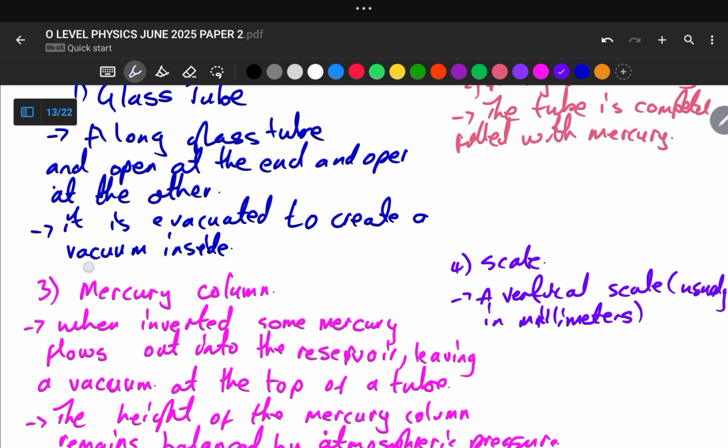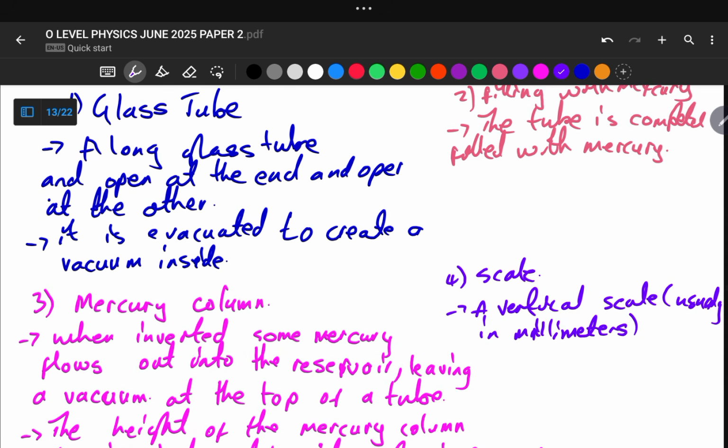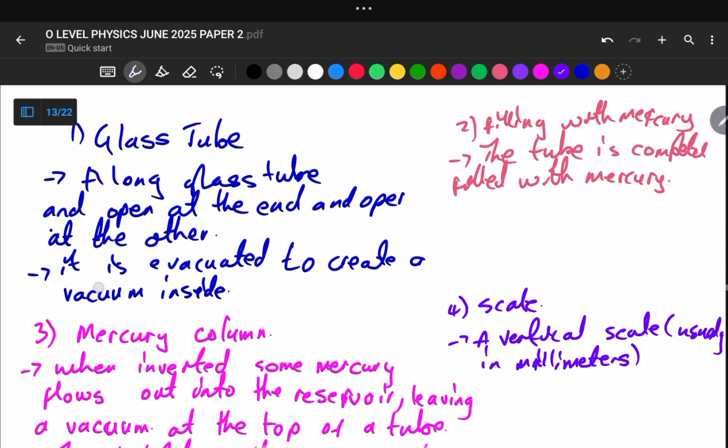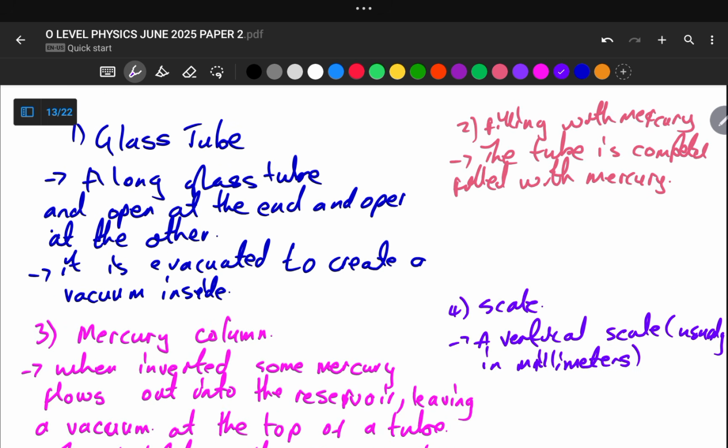Just to make sure you can recite these stages in their order. The first one is the glass tube, open at one end and also open at the other end, and it is evacuated to create a vacuum inside. Then the second stage, filling with mercury: the tube is completely filled with mercury.